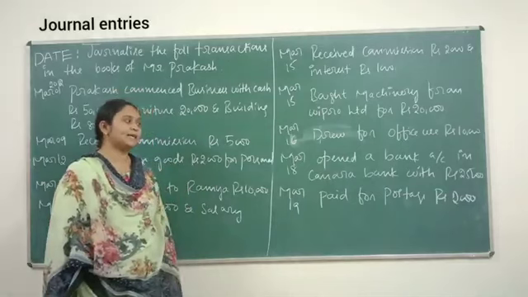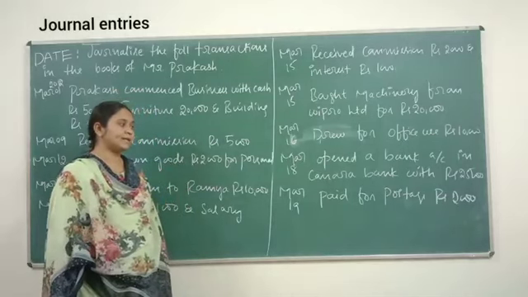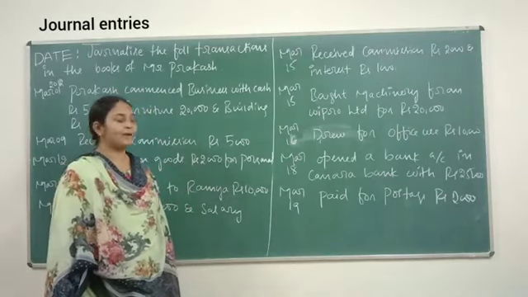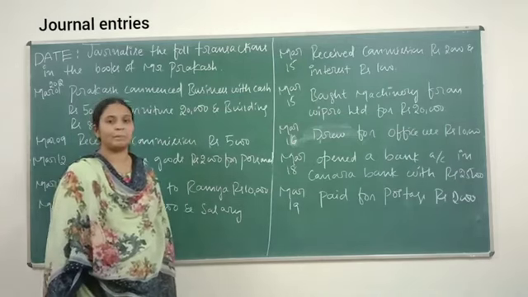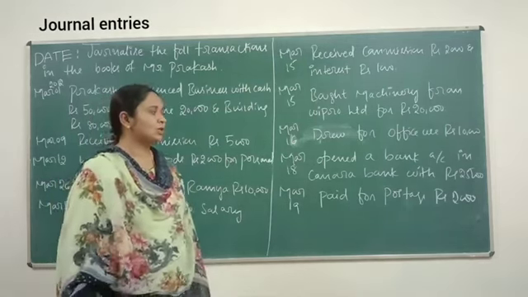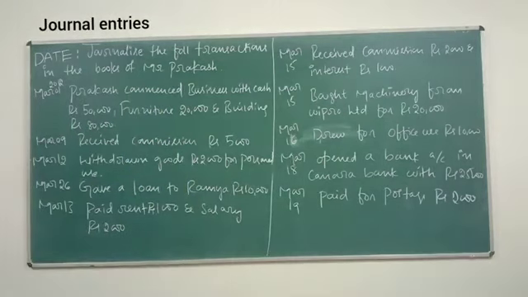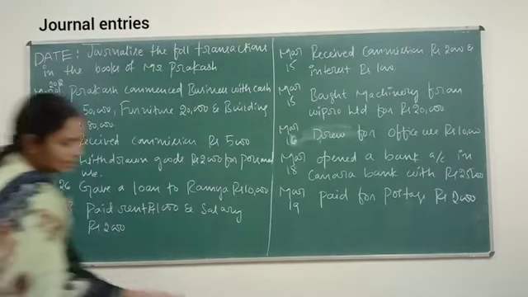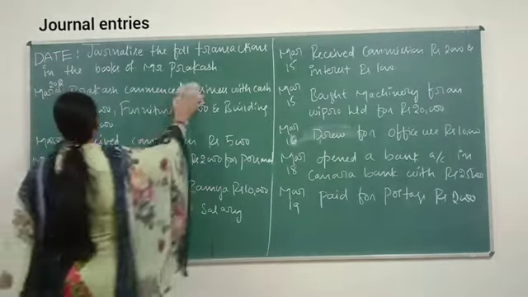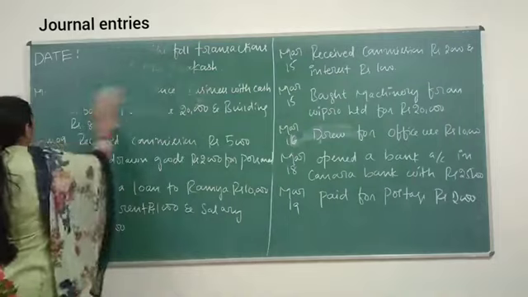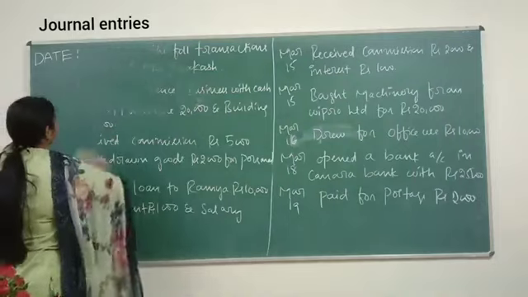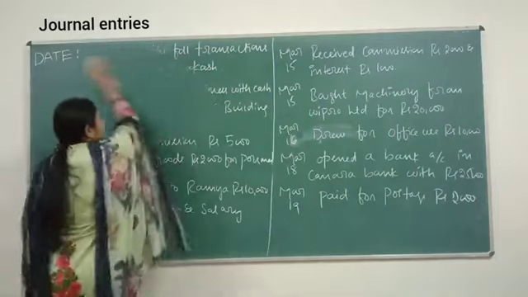Next, March 19, paid for postage rupees 2,000. Okay, now I shall continue with the problem. I want every one of you to write the format of the journal entries.